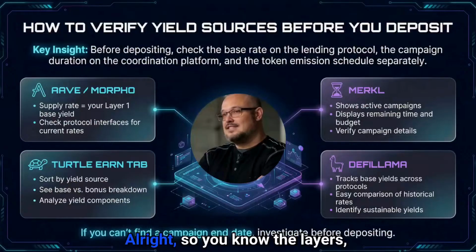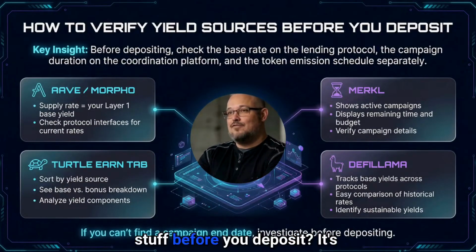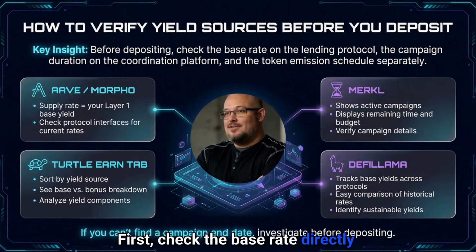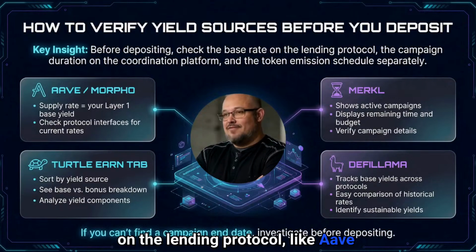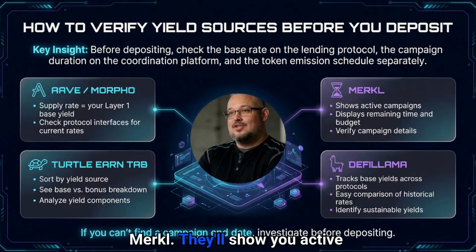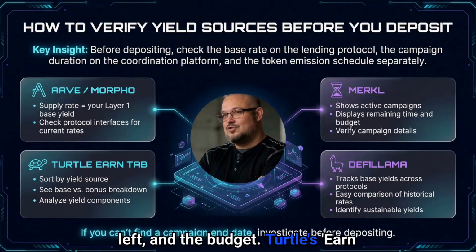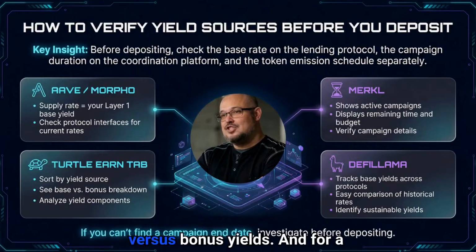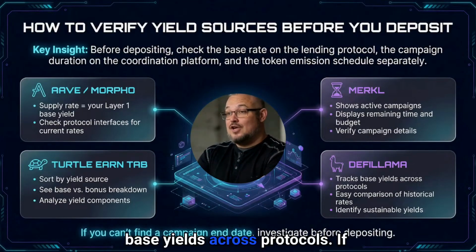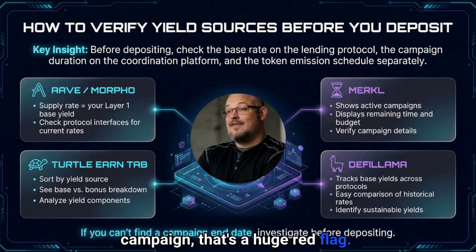That's next. All right, so you know the layers, you know the platforms. Now, how do you actually verify this stuff before you deposit? It's crucial to do your homework. First, check the base rate directly on the lending protocol, like Aave or Morpho. That's your layer one. Then head over to platforms like Merkle. They'll show you active campaigns, how much time is left, and the budget. Turtle's Earn tab can also break down base versus bonus yields. And for a broader view, DeFi Llama tracks base yields across protocols. If you can't find an end date for a campaign, that's a huge red flag.